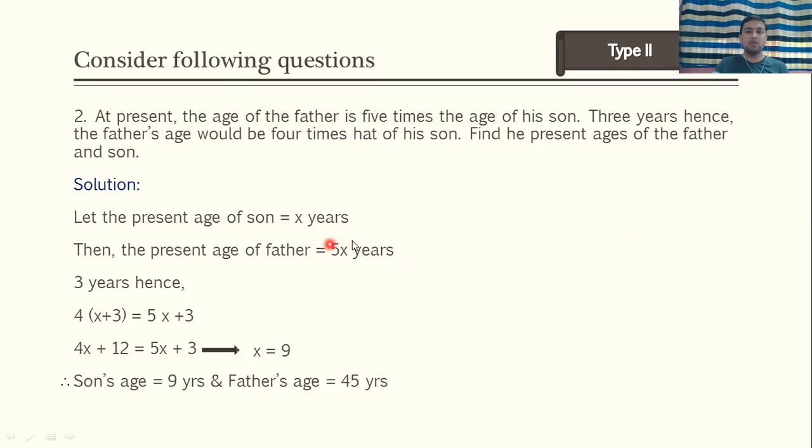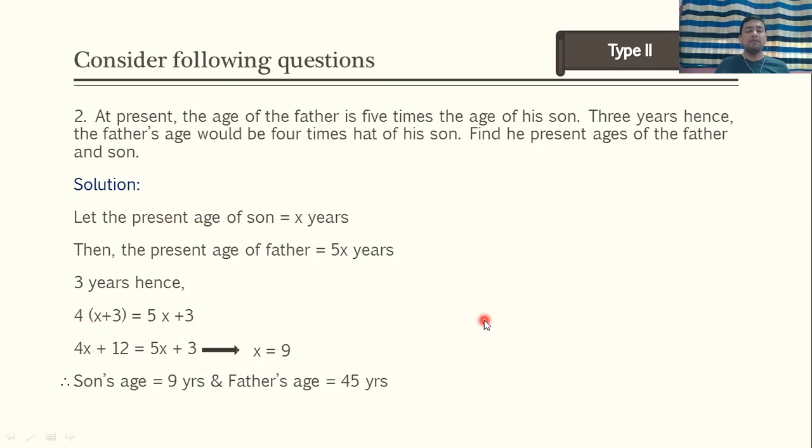The relation given between the two is that father's age will be 4 times that of son. So 4 in bracket x plus 3 is equal to 5x plus 3. What is 5x plus 3? Father's age. So father's age is equal to 4 times son's age after 3 years. Now we just have to solve this equation. So 4x plus 12 is equal to 5x plus 3. Bringing 4x over, x is equal to 9. What is x? Present age of son. So present age of son is 9 years, and present age of father is 9 into 5, 45 years.